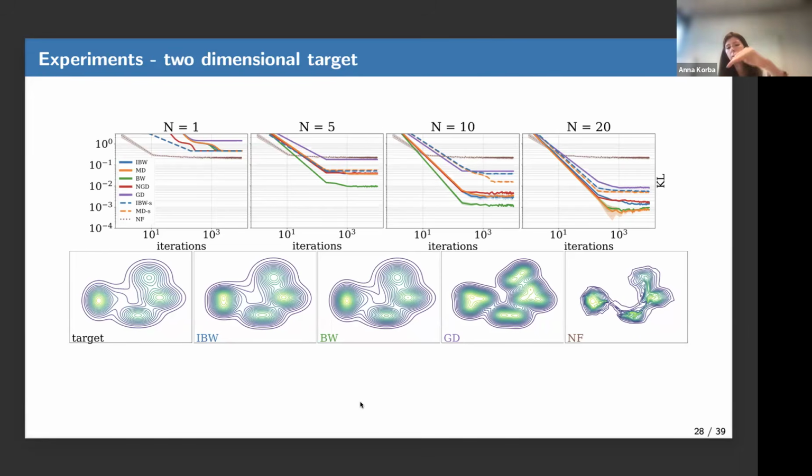You can show that if pi is a mixture of Gaussians with possibly an infinite number of components, and you approximate it with a Gaussian mixture of n components, the KL decreases linearly with respect to n, up to a factor log n.